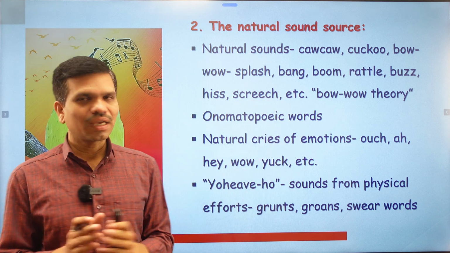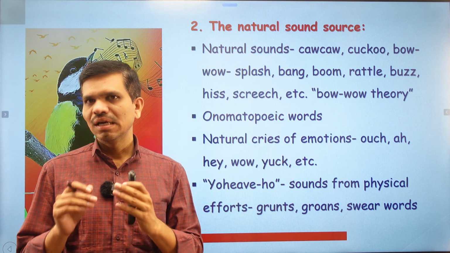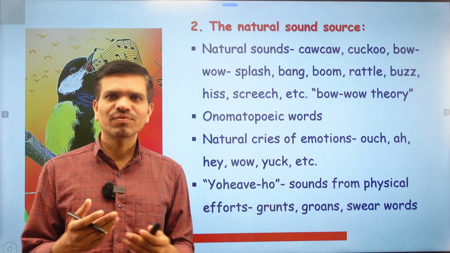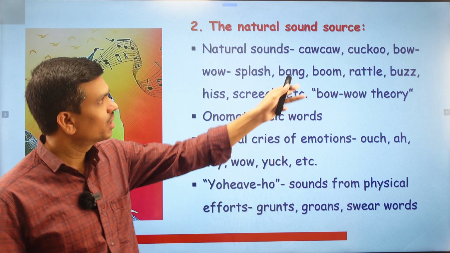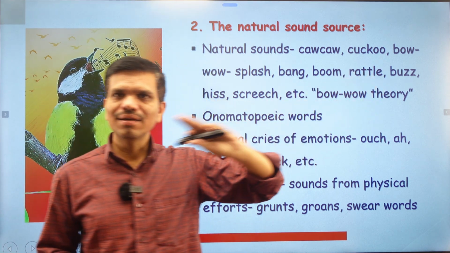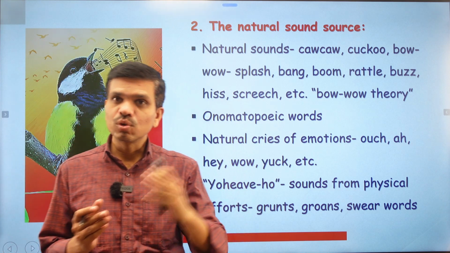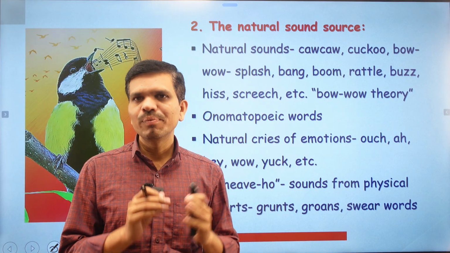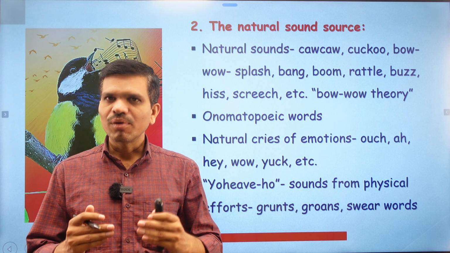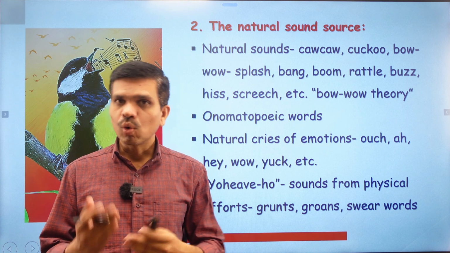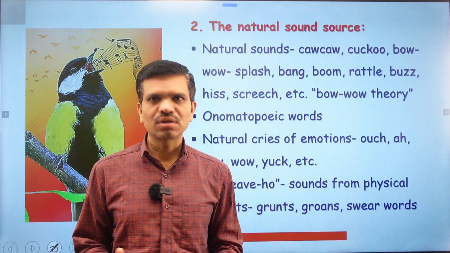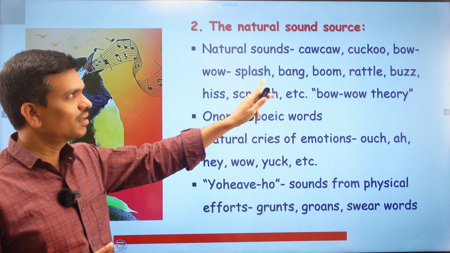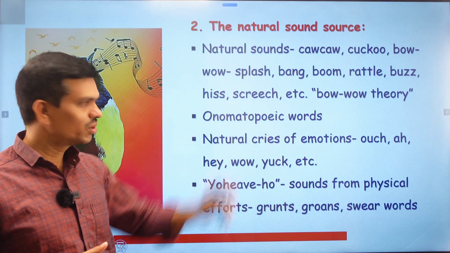So in the company of nature, they listened to a lot of sounds around them, like cow, cuckoo, and all other types of sounds. From those sounds the primitive human beings imitated, and from that language originated. They also tried to make those sounds. So this is one speculation of language development.